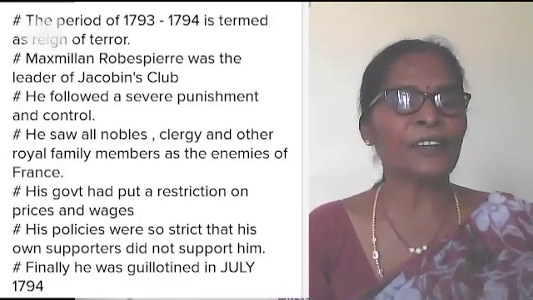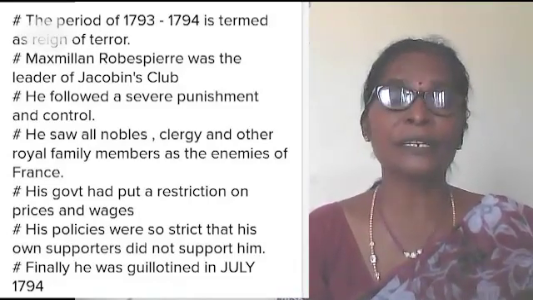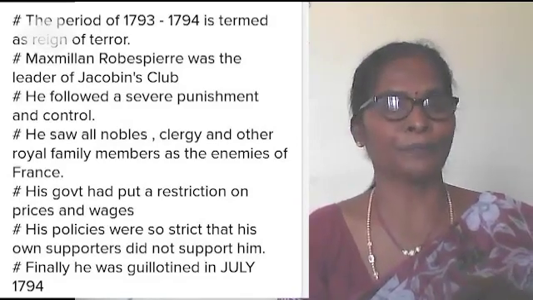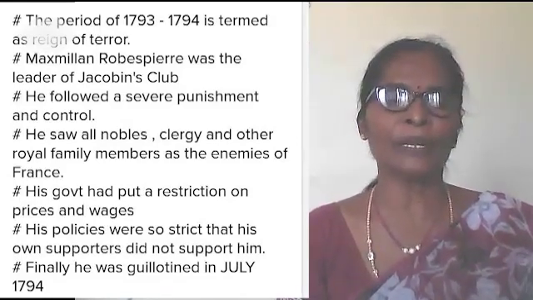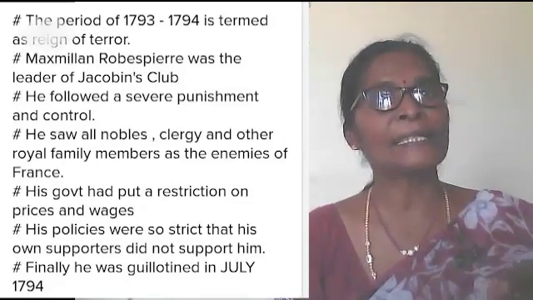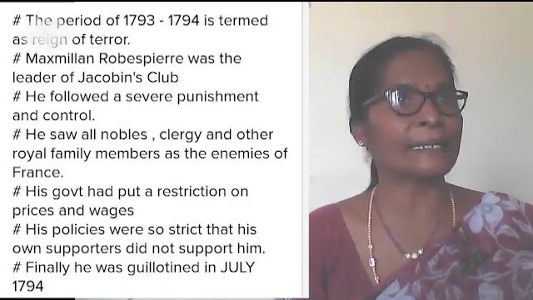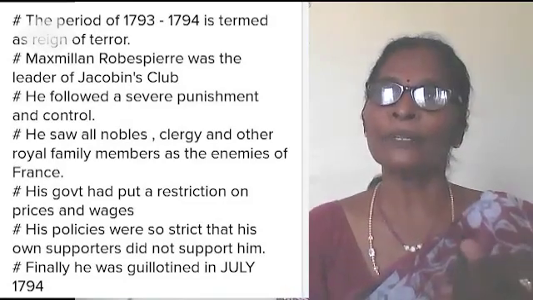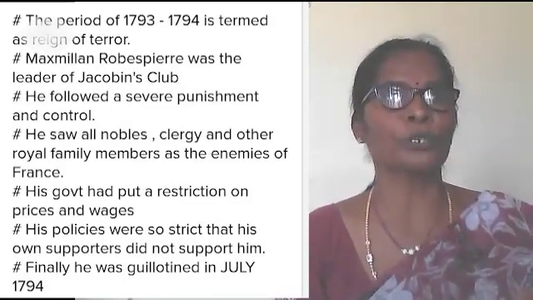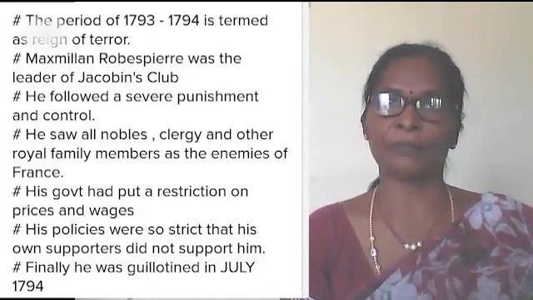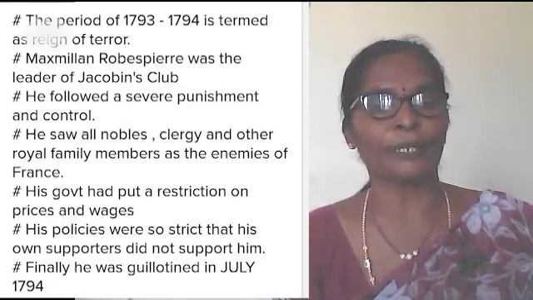Then instead of Monsieur or Sir and Madame or Madam, all men and women were to be called citoyen and citoyenne, which means citizen. So even to address people, equality was followed during the Reign of Terror, that is the Robespierre government.